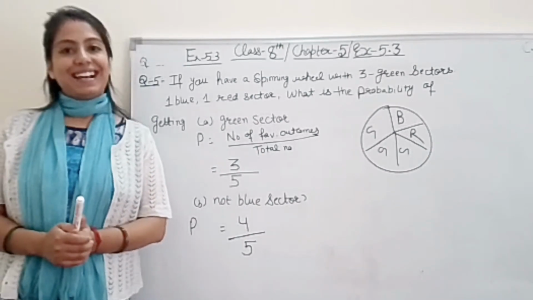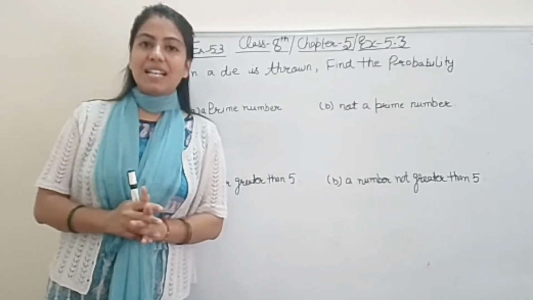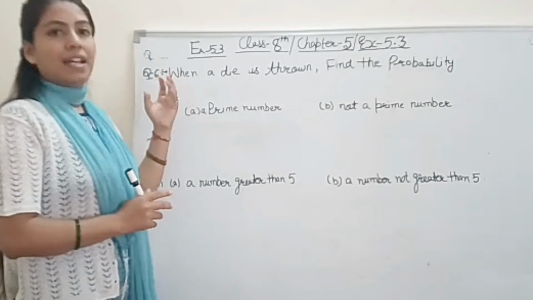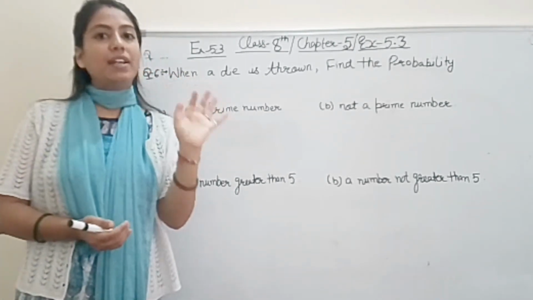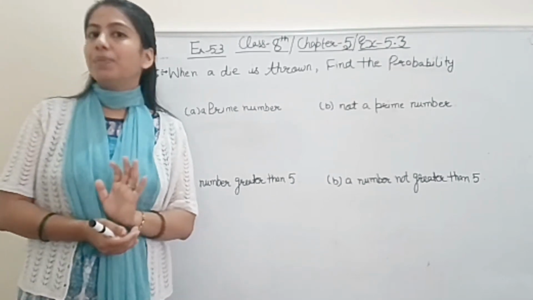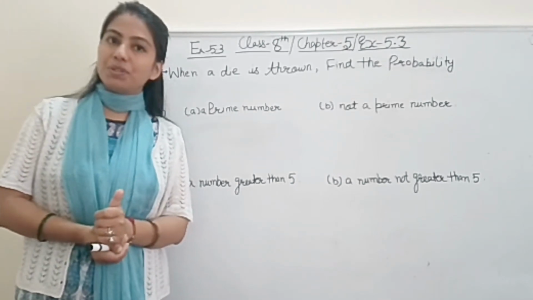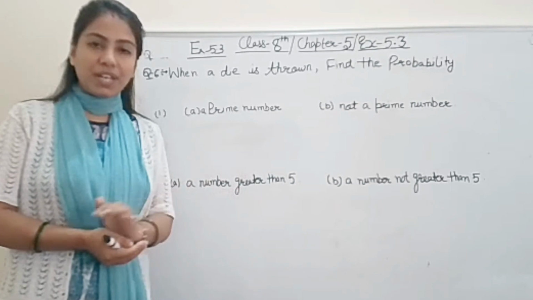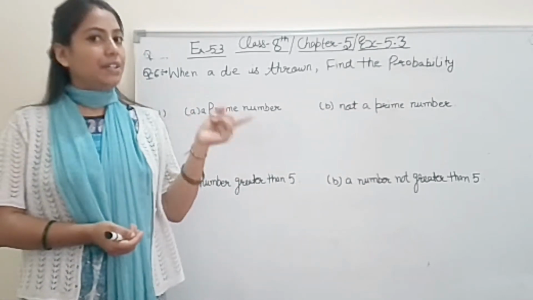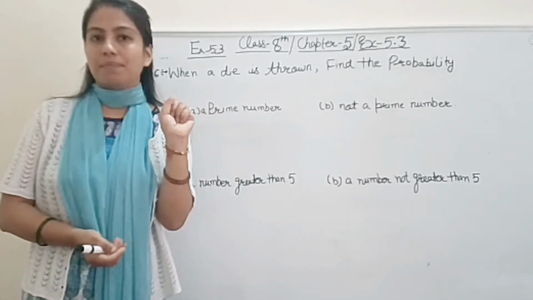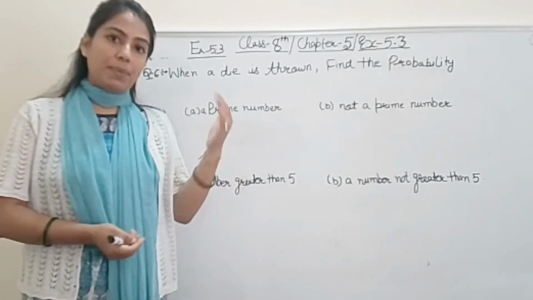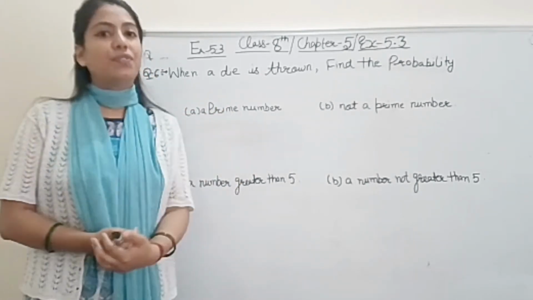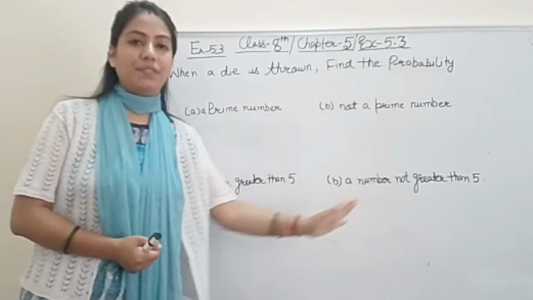Now coming to our last question. The last question for this exercise, as mentioned in your book, is you have to find out the probability for question number 2. And what were we having in question number 2? This only, already we have done. So student, in that we have written only the outcomes. We didn't find the probability. But here for this question we have to find out the probability for each and every part.